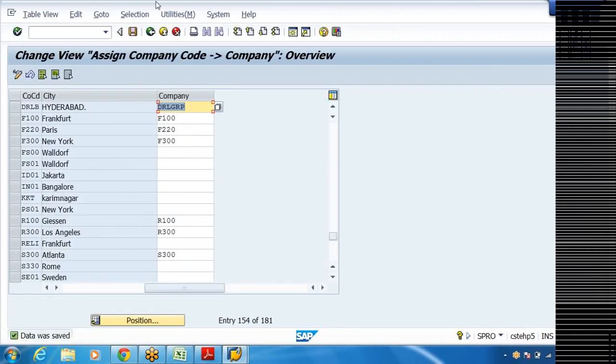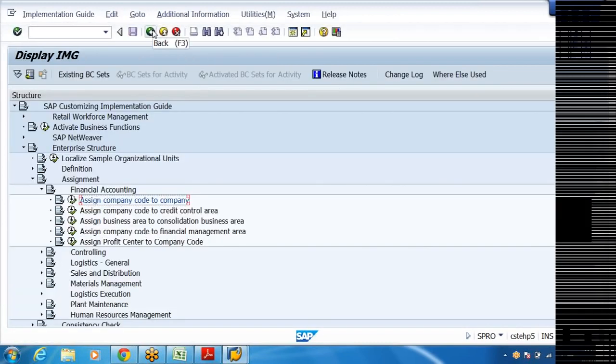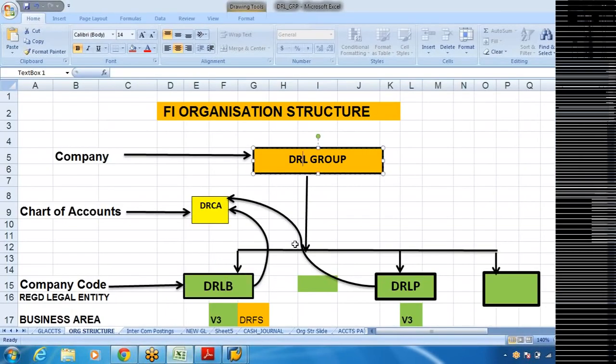So now both are linked to each other. Group company and company code are linked to each other. So this is the subsidiary. So I cannot say subsidiary. This cannot be a subsidiary, because subsidiary means the percentage, maybe 90+%, has to be held by one company. Some certain conditions are there. So what we have done is, now we have created the company under the group.